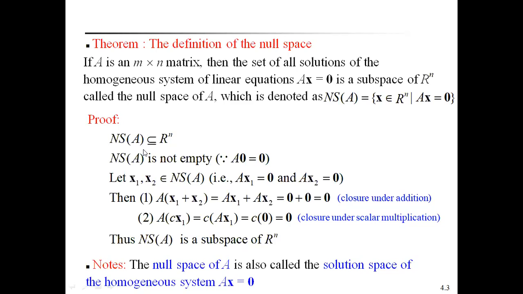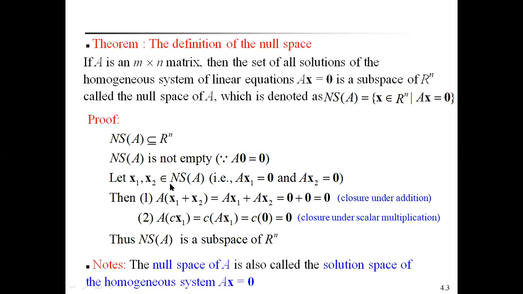So now, by using the definition of a subspace of a vector space, first, null space is a subset of R to the power of n, and null space is a non-empty set. Since A multiplied with the zero matrix gives the zero matrix, at least the zero matrix exists in the null space of A. Then we say that null space is a non-empty set.